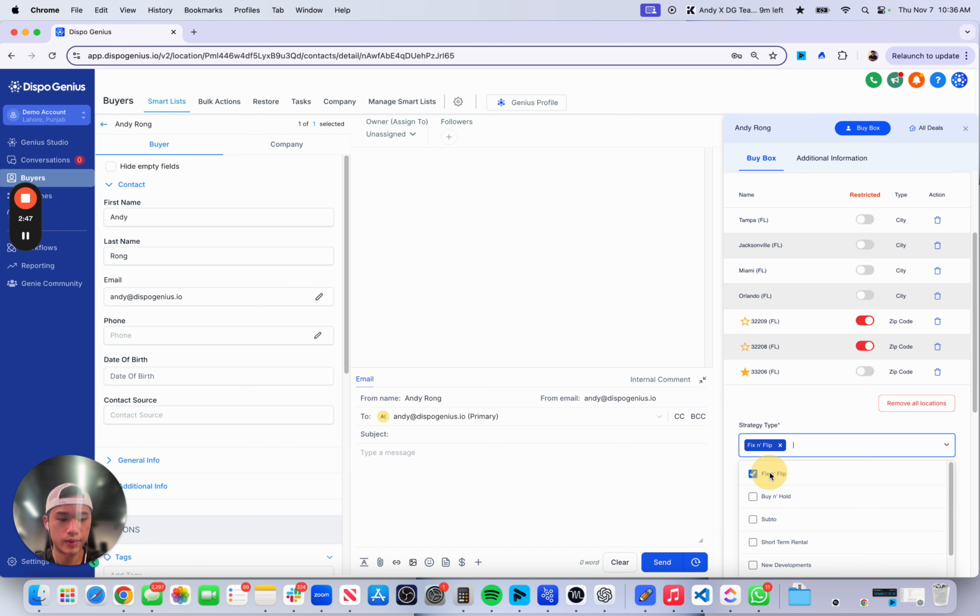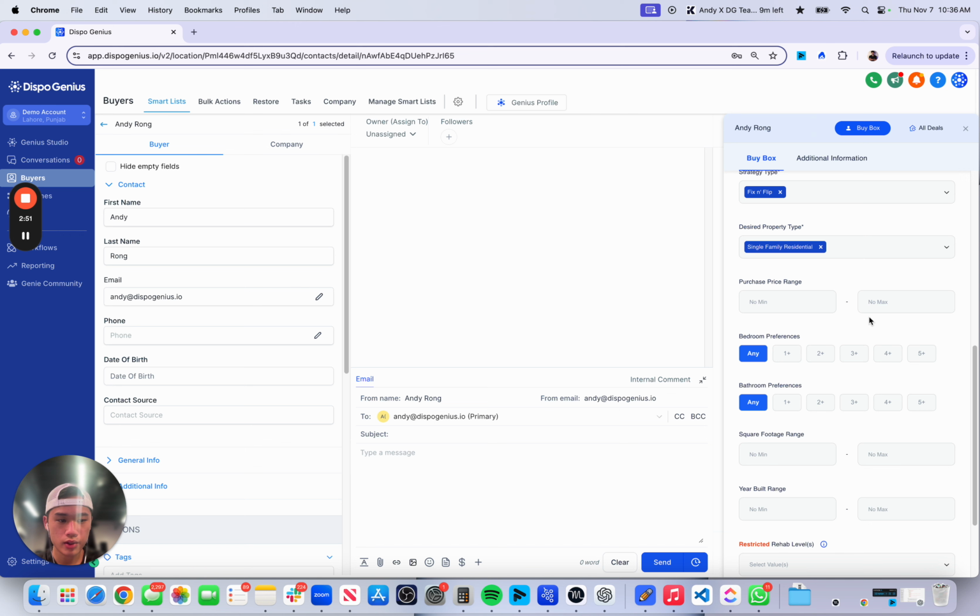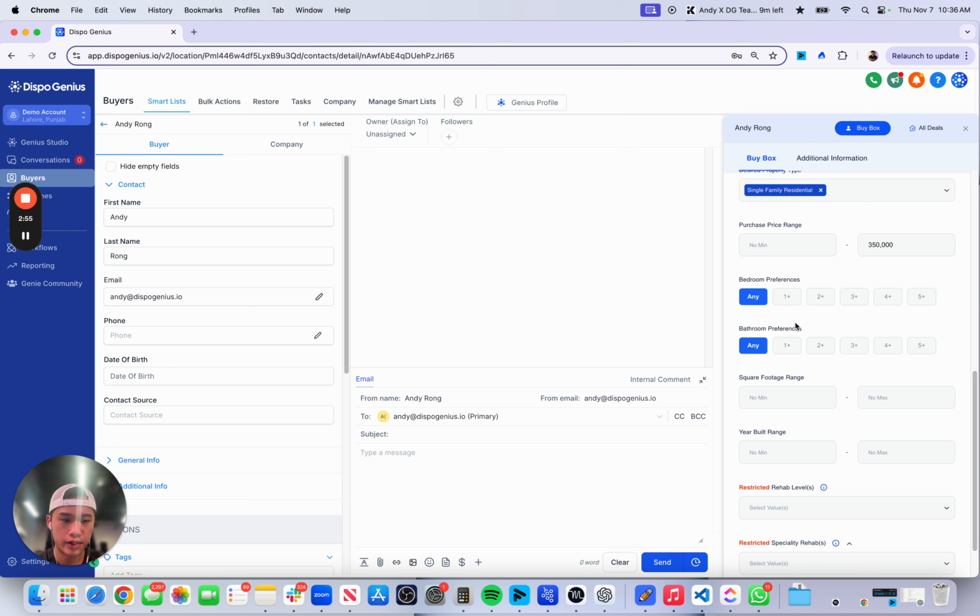Strategy type, he buys fix and flips. He buys single families. And he buys up to 350K. He doesn't have any bedroom bathroom preferences. Square footage range, he wants a minimum of 1,100. It's a preference. You can go a little lower, you can go a little higher, it doesn't matter, but he wants to stick around the 1,100 range.